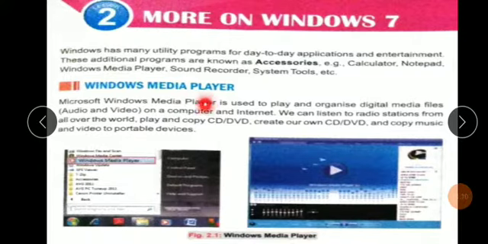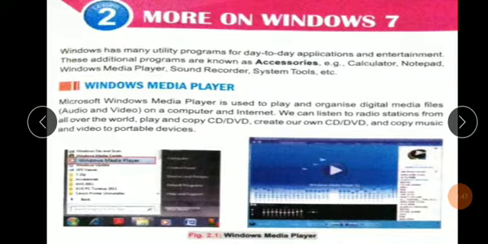Microsoft Windows Media Player is used to play and organize digital media files, audio and video, on a computer and internet. We can listen to radio stations from all over the world, play and copy CD, DVD, create our own CD, DVD, and copy music and video to portable devices. Means Windows Media Player is a Microsoft software. It is used to play and organize digital files, means audio and video on a computer and internet.